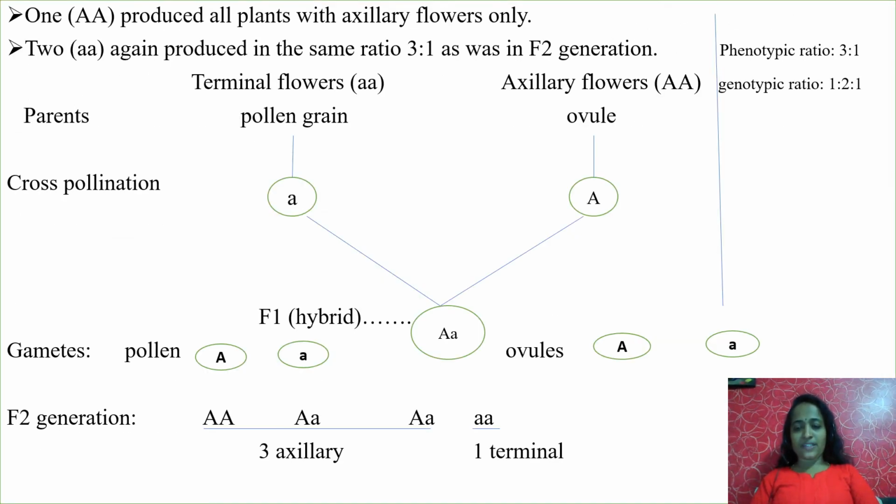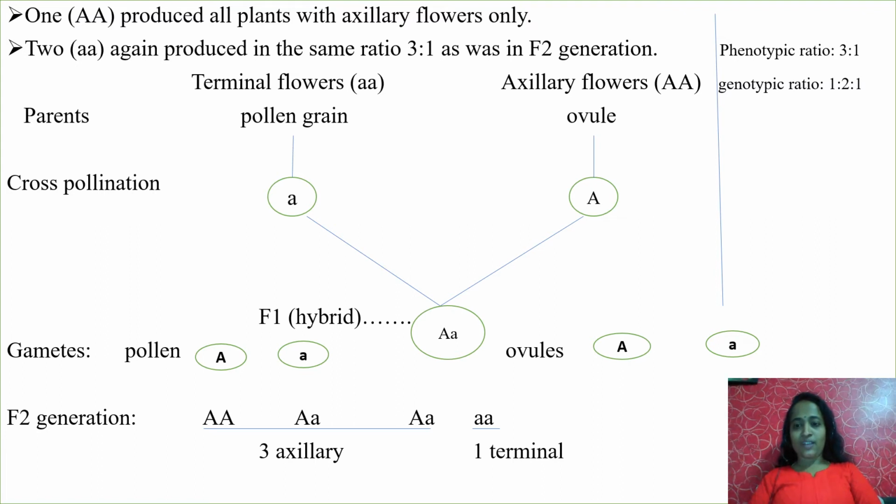This is the symbolic representation of the monohybrid cross. Here 1 AA: capital A indicates dominant. If you write a capital or uppercase letter, it indicates the dominant one. So AA produced all plants with axillary flowers. As the word axillary starts with the letter A, I am taking the axillary flower as the dominant one here. Why am I writing 2 genes here? Because here it produces the gametes. Parents produce 2 gametes each: capital A, and again 2 small a.